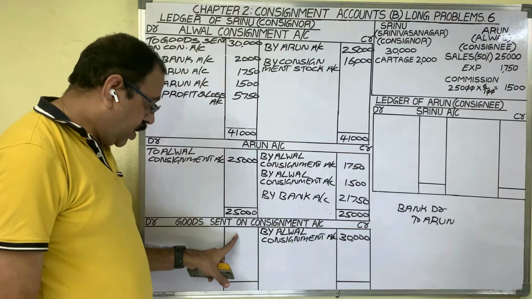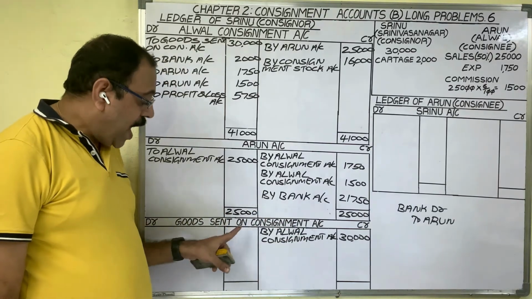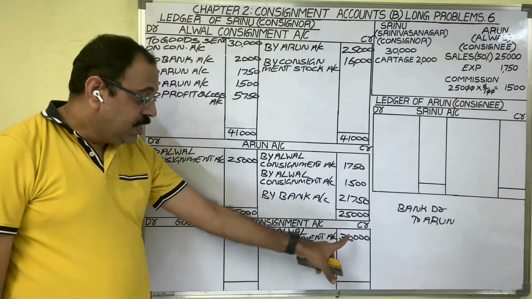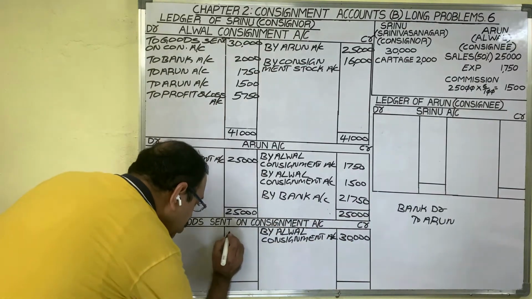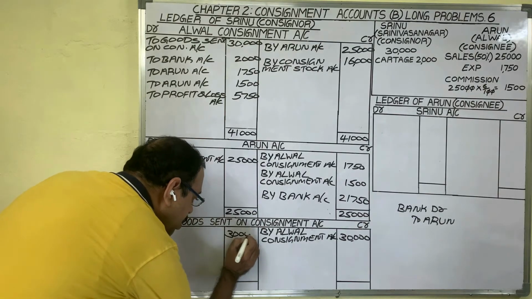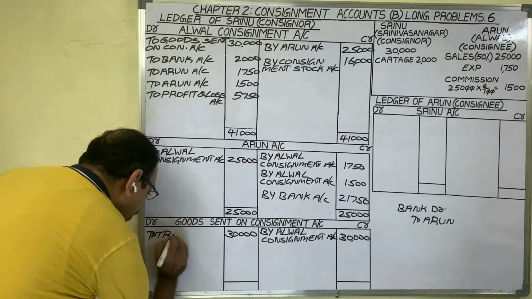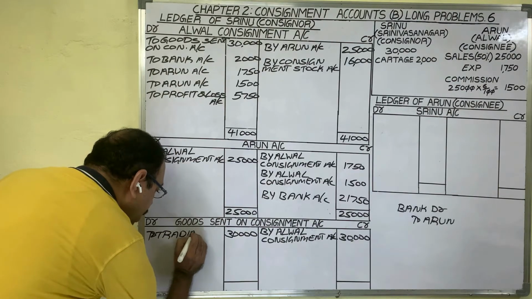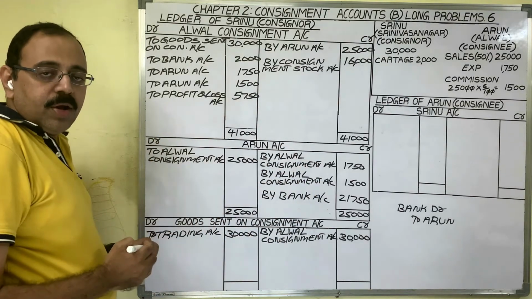Now come to the last account. Goods sent on consignment account we should close. As debit side nothing is there, the same 30,000 appears here. For this 30,000 we should write to trading account. Means by transferring to trading account we are closing goods sent on consignment account.